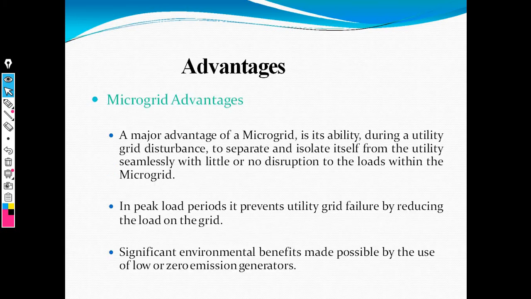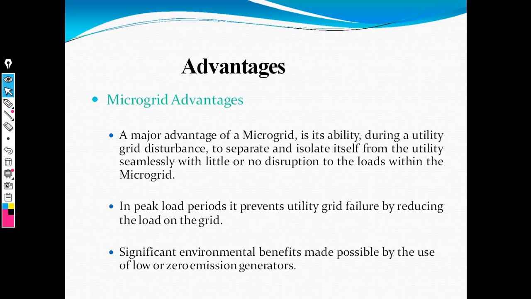Then we also need the advantages of the microgrid. The microgrid's operation is very simple as compared to the conventional grid, and it is easy to isolate the load side when a fault occurs in the system.